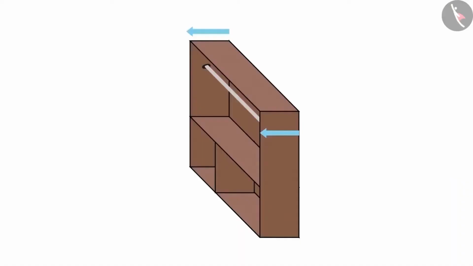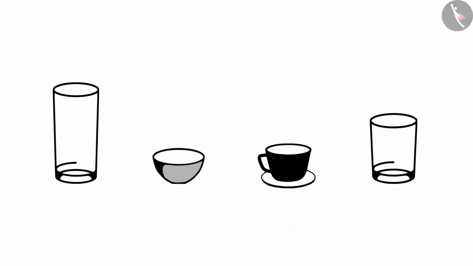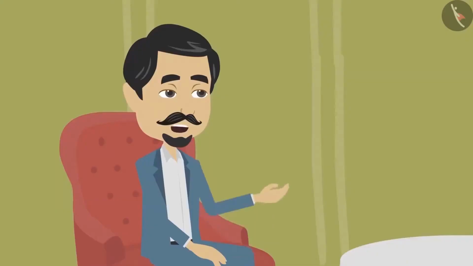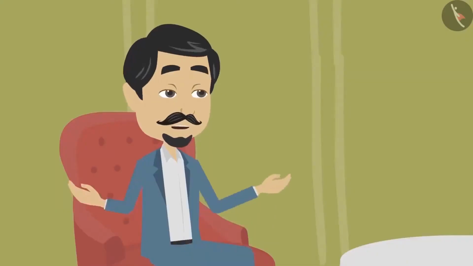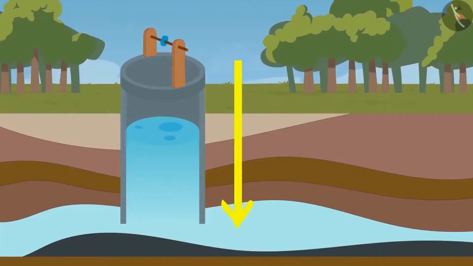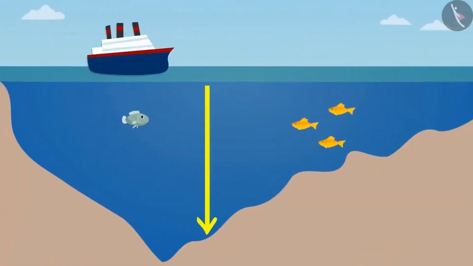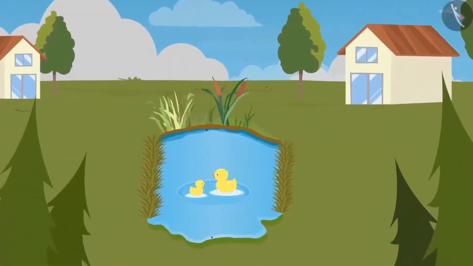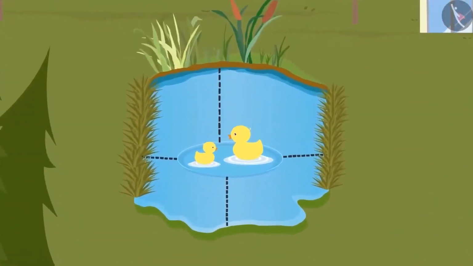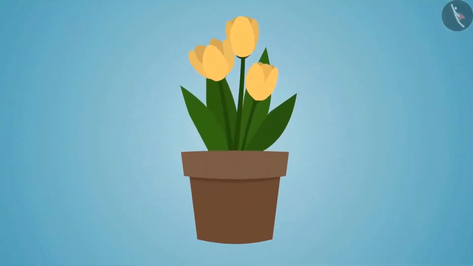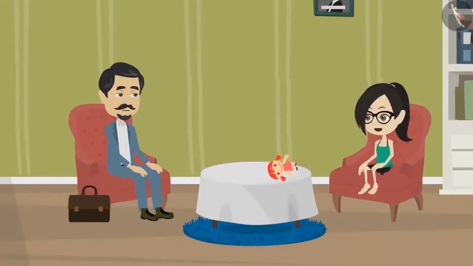Look, you have already discovered examples of pits, cupboards and kitchen utensils whose depth is measured. Similarly, the depth of the well is measured. The depth of the sea is measured. The depth of the pond is measured and the depth of a planter is also measured. Okay, and the depth of all these is measured in centimeters and meters?